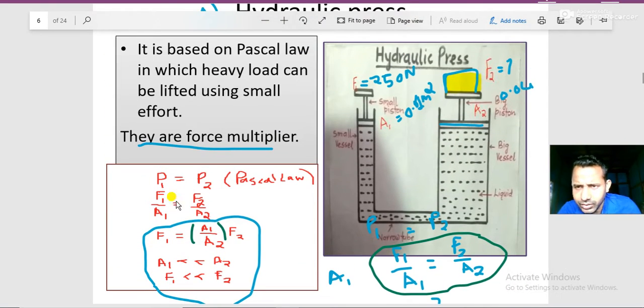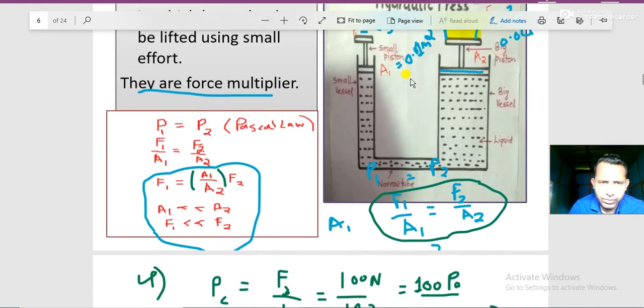Now see, 250 force is applied, you are getting a load of 1000, so force is multiplied, so it is called a force multiplier. Why a force multiplier? It depends upon the ratio of areas. Okay, I hope you got it.